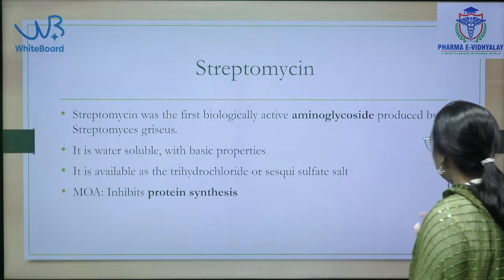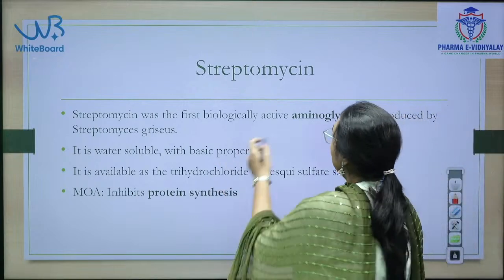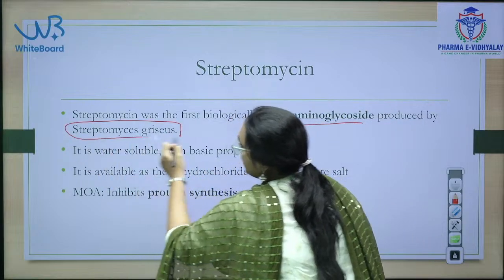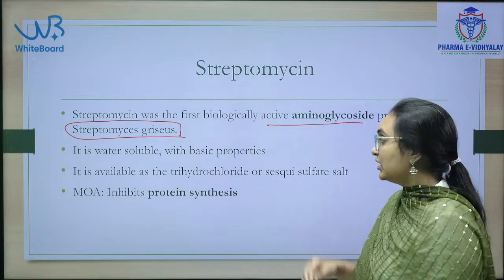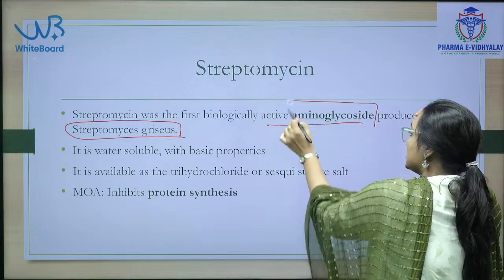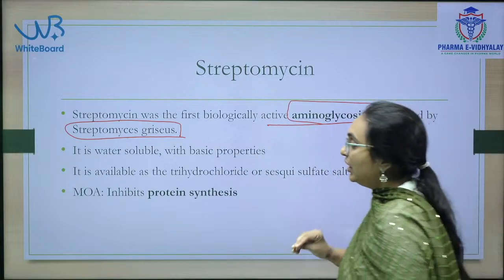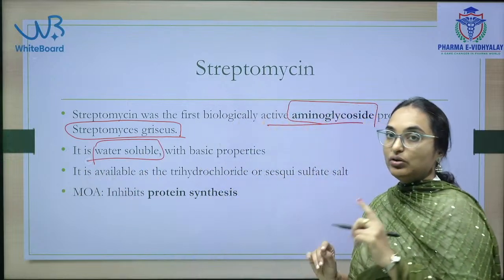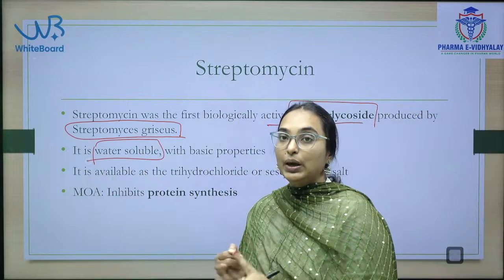Next is streptomycin. Streptomycin is the aminoglycoside antibiotic produced by Streptomyces griseus. This is also water soluble. I have given you the list of water soluble drugs and lipid soluble drugs.